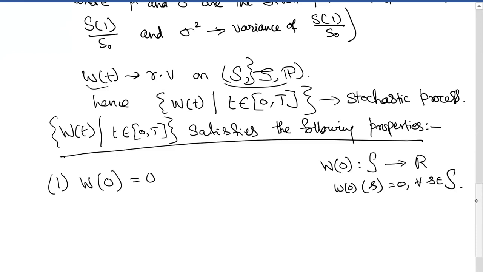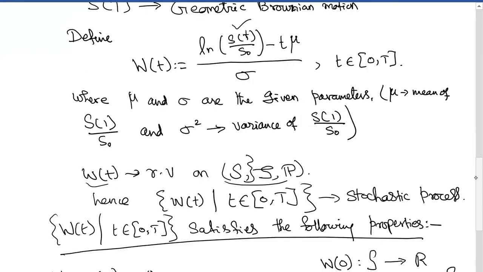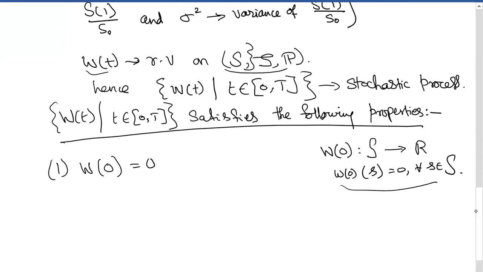How do you see that? There is a t here, small t, sorry. Put t equal to 0, log 1 is 0 minus 0 into mu. Therefore, for any s you put, it is a 0 function. Therefore, this is true.